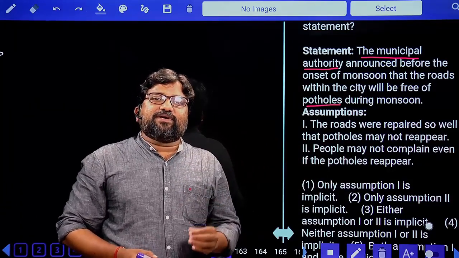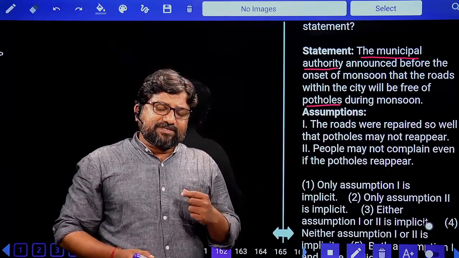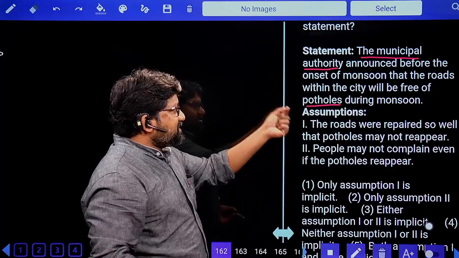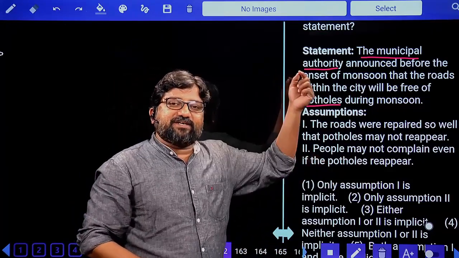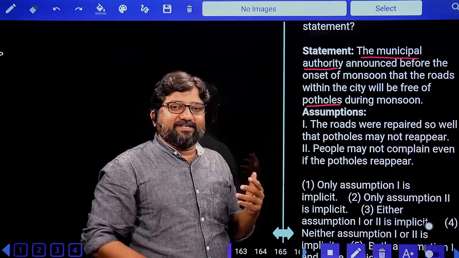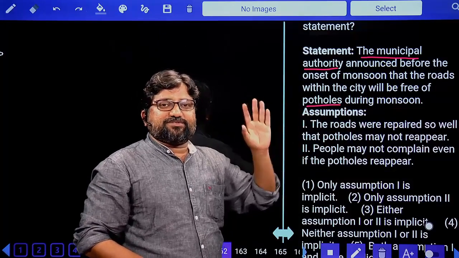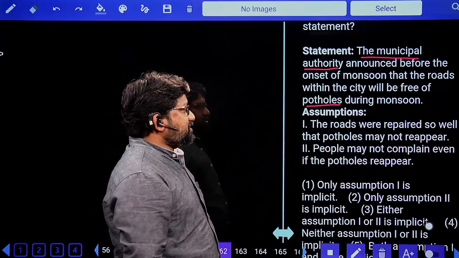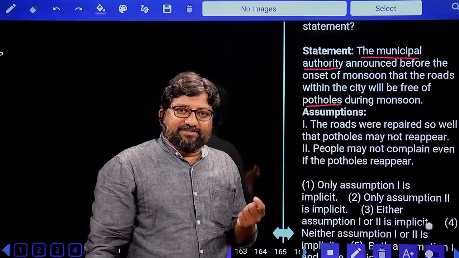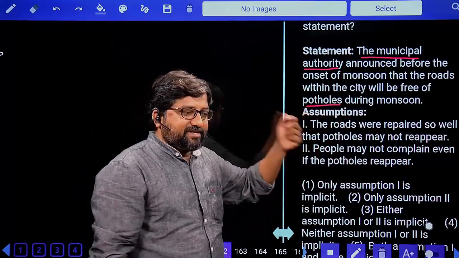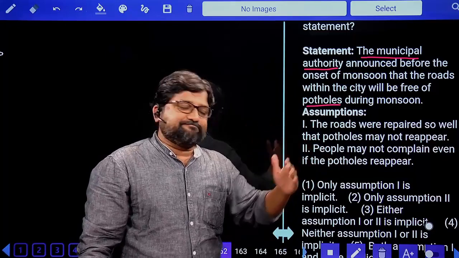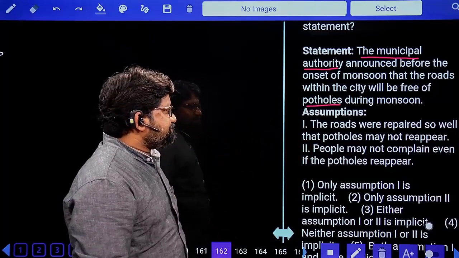When you are saying that you will get first rank, your assumption is that you are 100% guaranteed to be eligible to get first rank. So they said that the city will be free of potholes, and what is their assumption? Yes, during monsoon. So even if it rains heavily, you will not have potholes. That is the assumption of the speaker. The roads were repaired so well that potholes may not reappear. Yes, monsoon season, rainy time, even in the rainy time, this city will be free of potholes. The assumption of the speaker is yes, they have been well repaired.